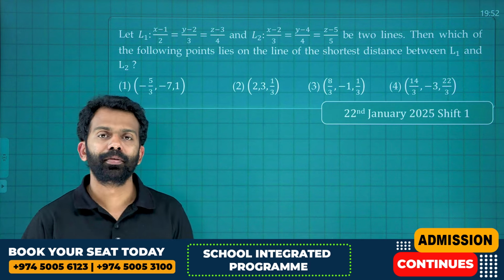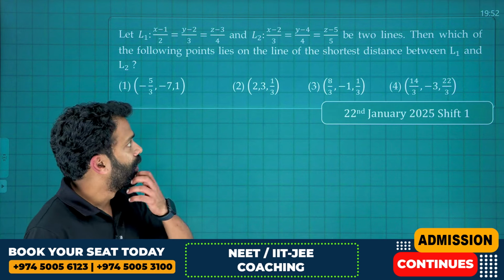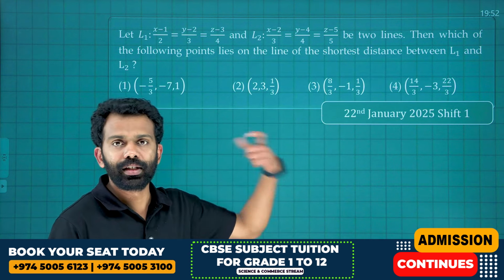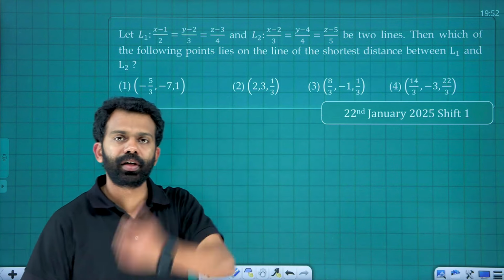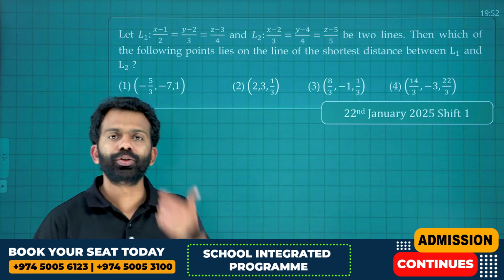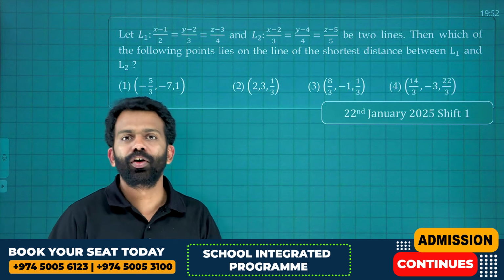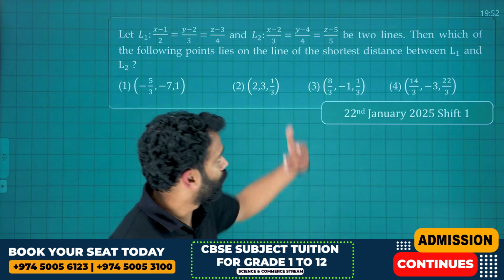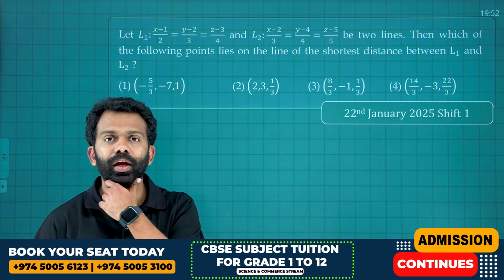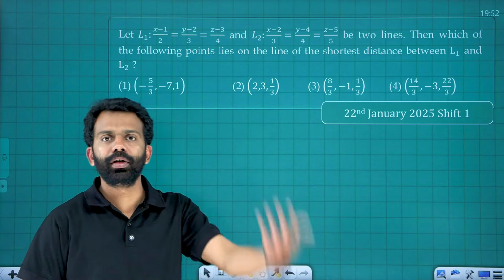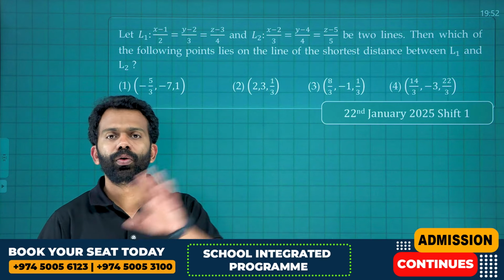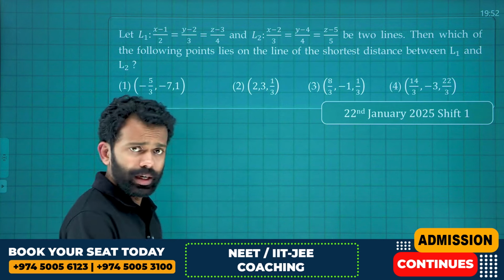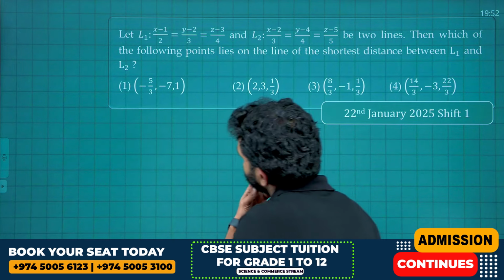What are you going to do here? You need to identify, among the given 4 points, which point lies on the line of shortest distance between L1 and L2. For that, you need to find the equation of the line of shortest distance between L1 and L2. Only then can you substitute the points and get the final answer. So how are you going to do this? It's doable. Let's try and sort it out.